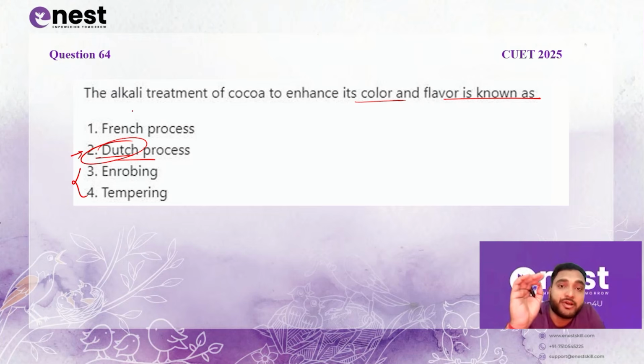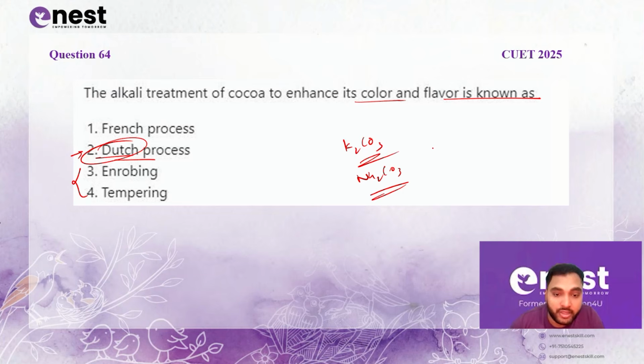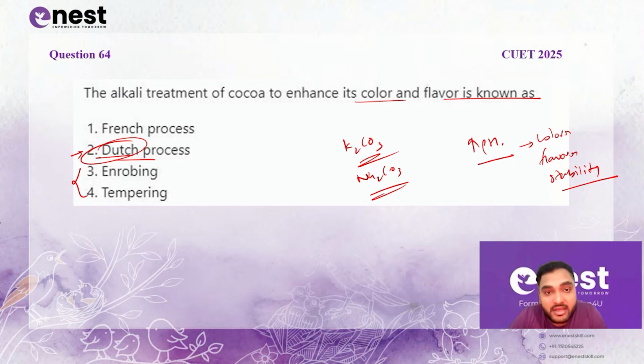Now in this process, you increase the alkalinity. That means you make the cocoa powder slightly basic by treating them with particular salts such as K2CO3, that is potassium carbonate, or Na2CO3, that is sodium carbonate. This will increase their pH and improve their color, flavor and stability. So this process of treating the cocoa powder is also represented as Dutch process, or it is also called Dutching in the short term. I hope the option was clear.